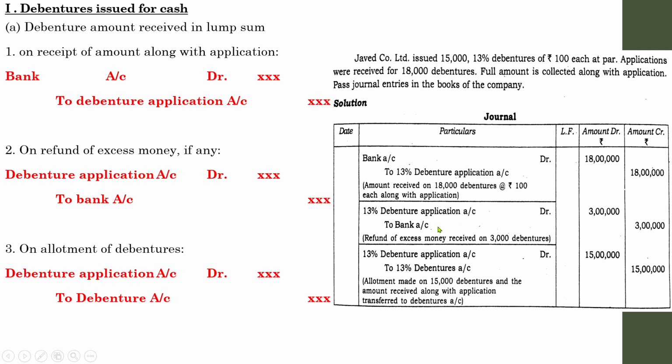And you need not worry about studying anything new. The only thing is the change in name. Earlier it was shares, now it is debentures. All other adjustments are similar in this case also. Whatever you have done in the case of shares is also applicable in case of debentures. The only thing is you need not implement all those adjustments of shares in debentures. In debentures, the adjustments and working are very simple. There is no other complication unlike shares.